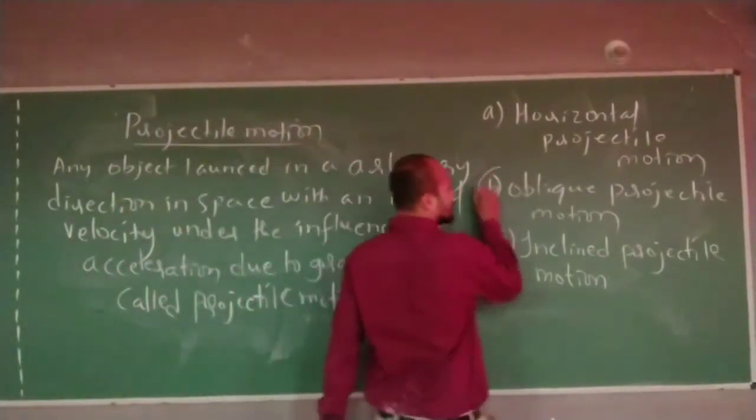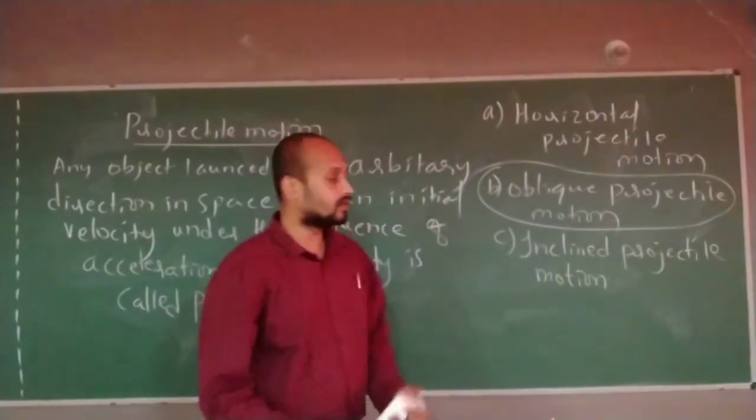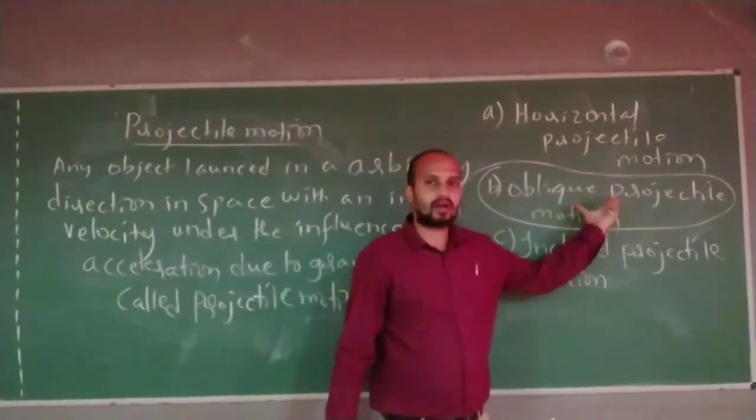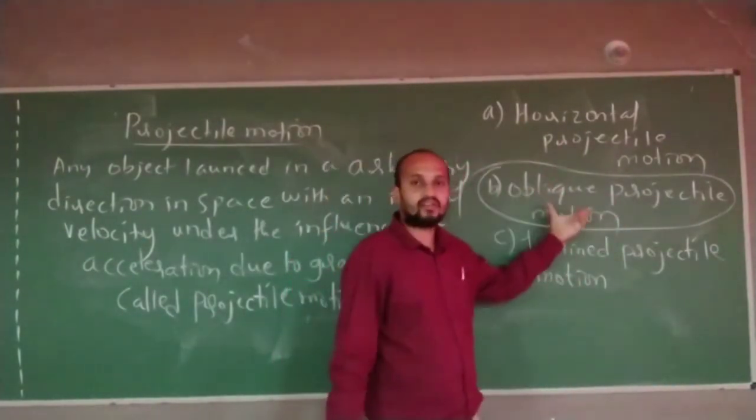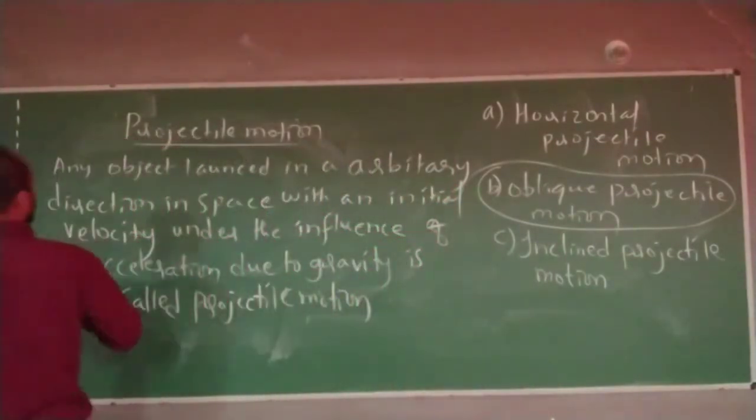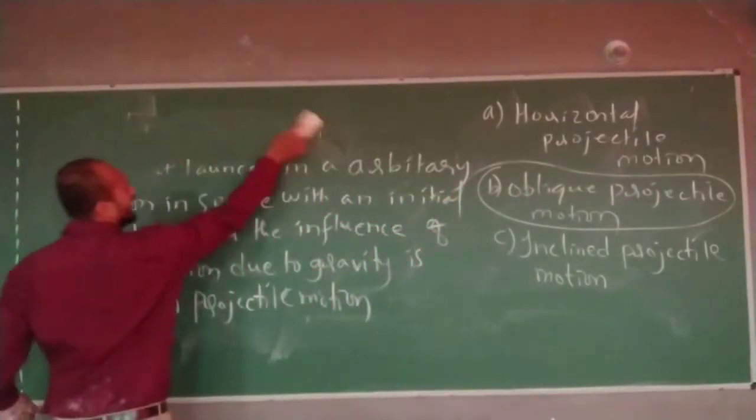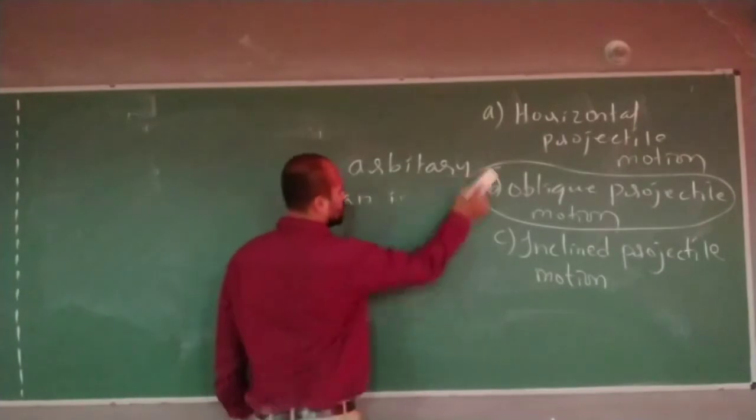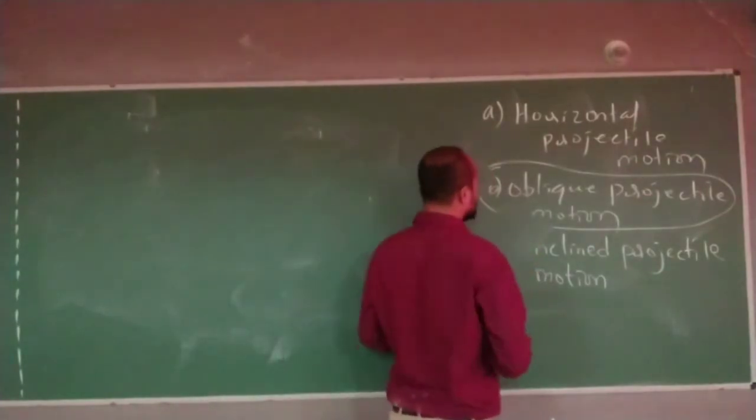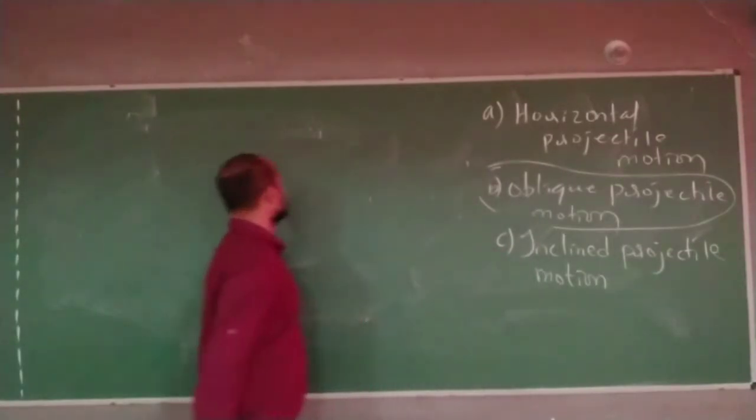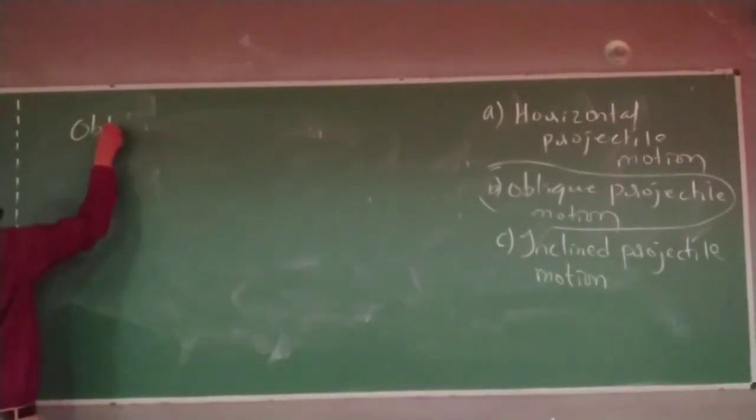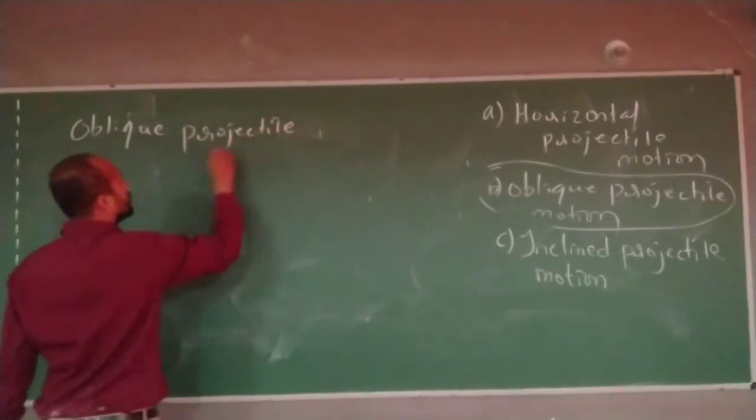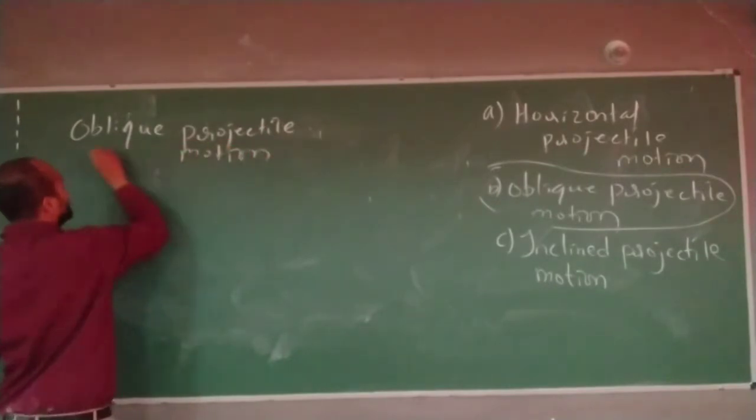So this one, if you understand, it is there on your board, very important. These two you will understand very easily. First, let me make you understand this. Even these two I can make you understand if you understood this. Let us take oblique projectile motion. Very easy, don't worry.